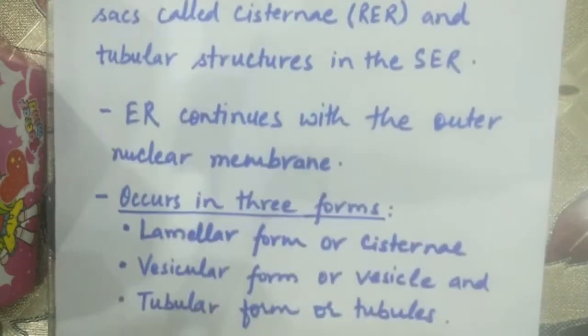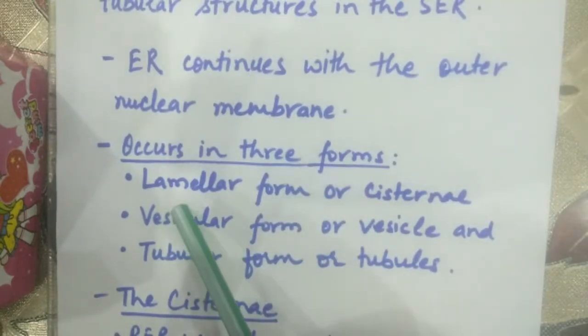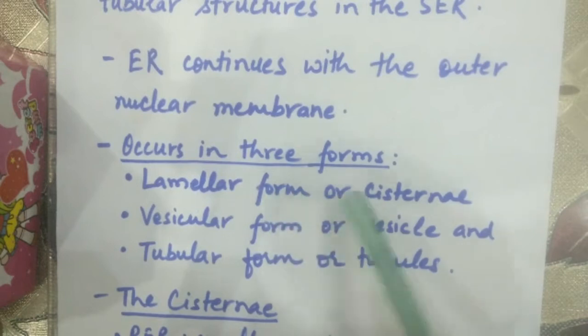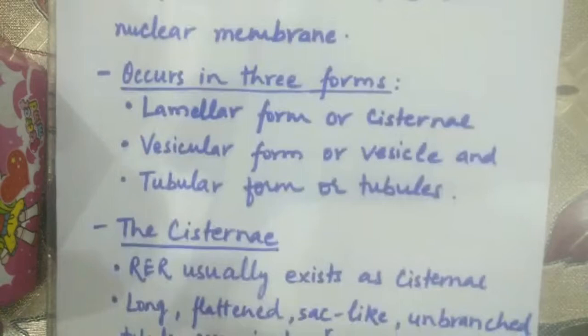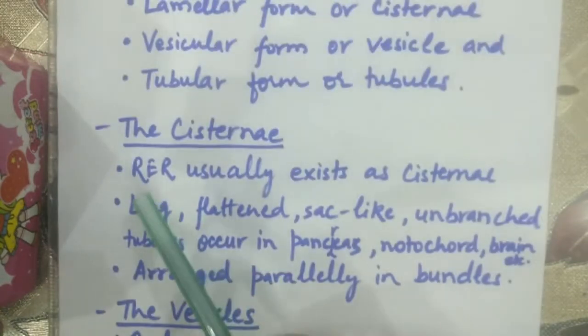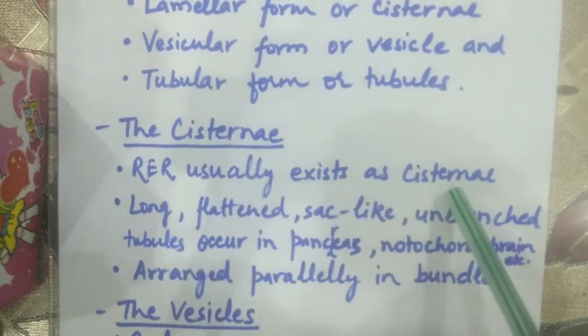Endoplasmic reticulum occurs in three forms. First one is lamellar form or cisternae. Next one is vesicular form or vesicles. And third one is tubular form or tubules. So what is cisternae? Basically, rough endoplasmic reticulum exists as cisternae.